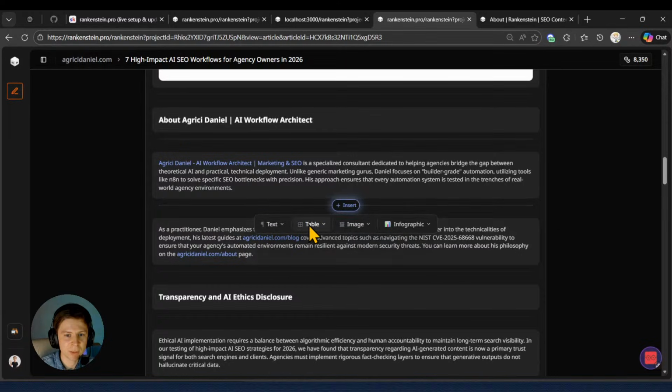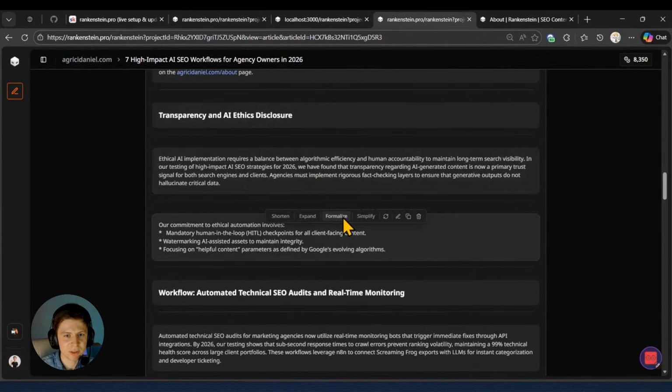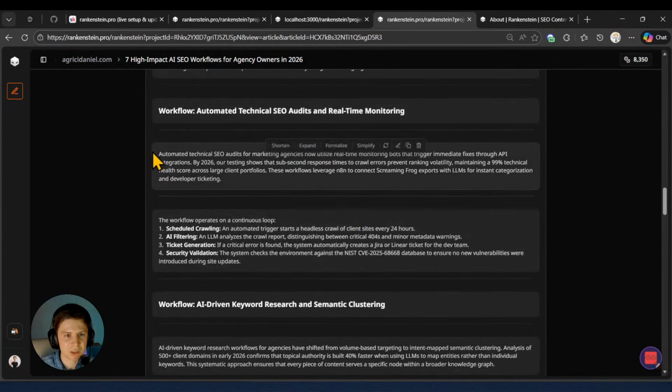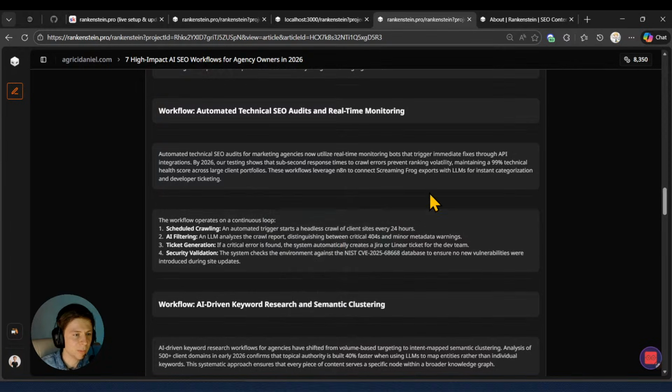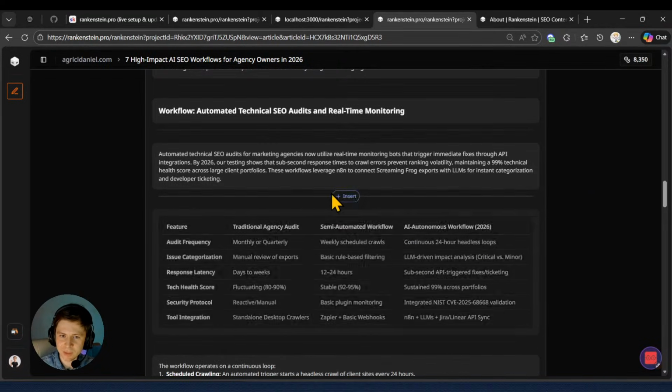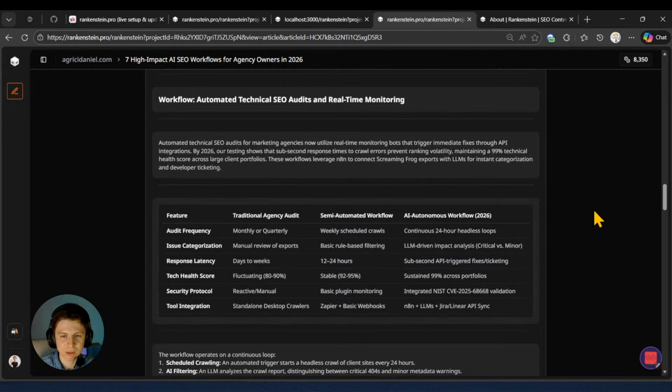Insert here. Maybe I want to put a table perhaps. I'll choose maybe about Daniel, comparison, feature matrix, pricing table, key takeaways, interactive checklist. Okay, this is about me, so I'm going to leave it as it is. Transparency. Okay, this is good. Workflow automation. Boom. Okay, here what we can do, we can press maybe a table. We can add here maybe a comparison. Yeah, easy as that. And right now, even if I'm generating again, I think I'll need to set here some sort of loading screen, but it looks good.